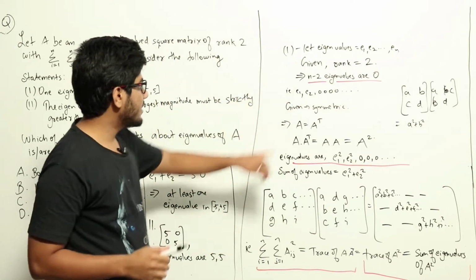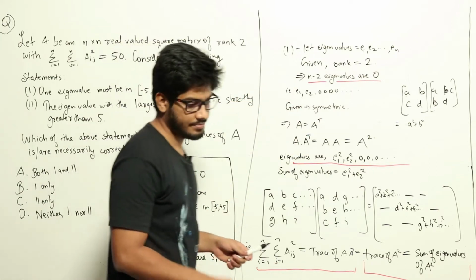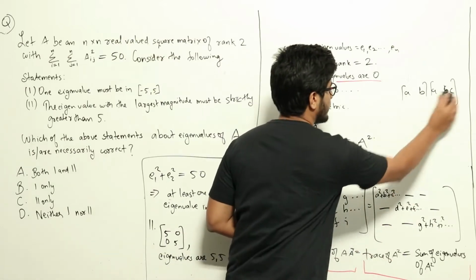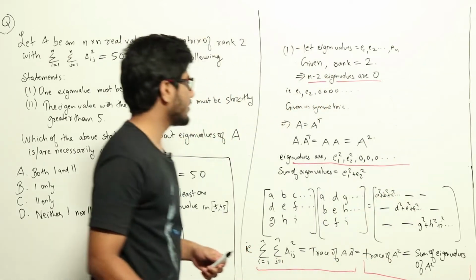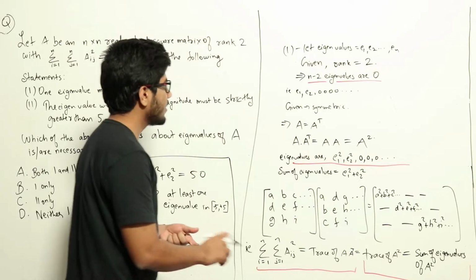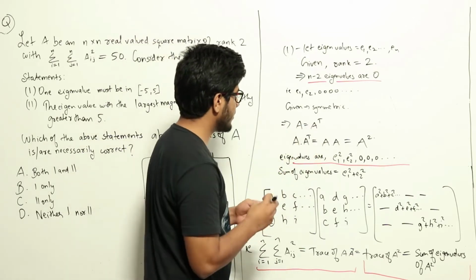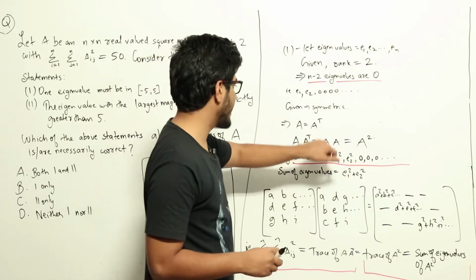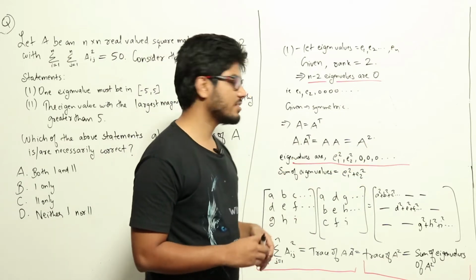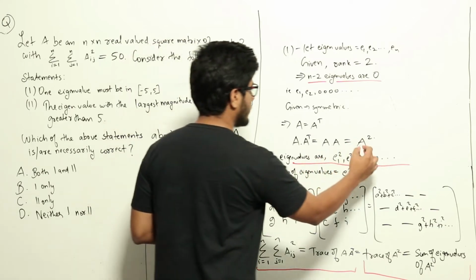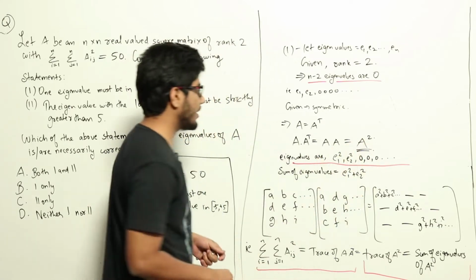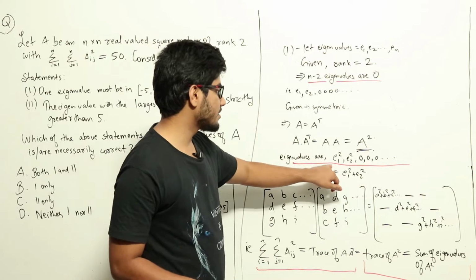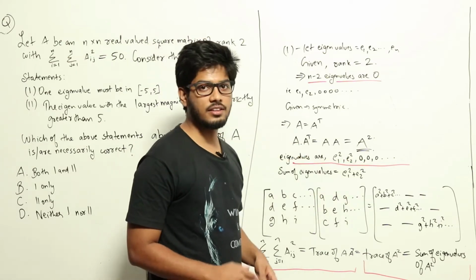Now it's given that the matrix is symmetric, which implies that A is A transpose. So A into A transpose equals A into A, since A is symmetric, which equals A square. So for this matrix A square, the eigenvalues are e1 square, e2 square, and the rest would be 0.